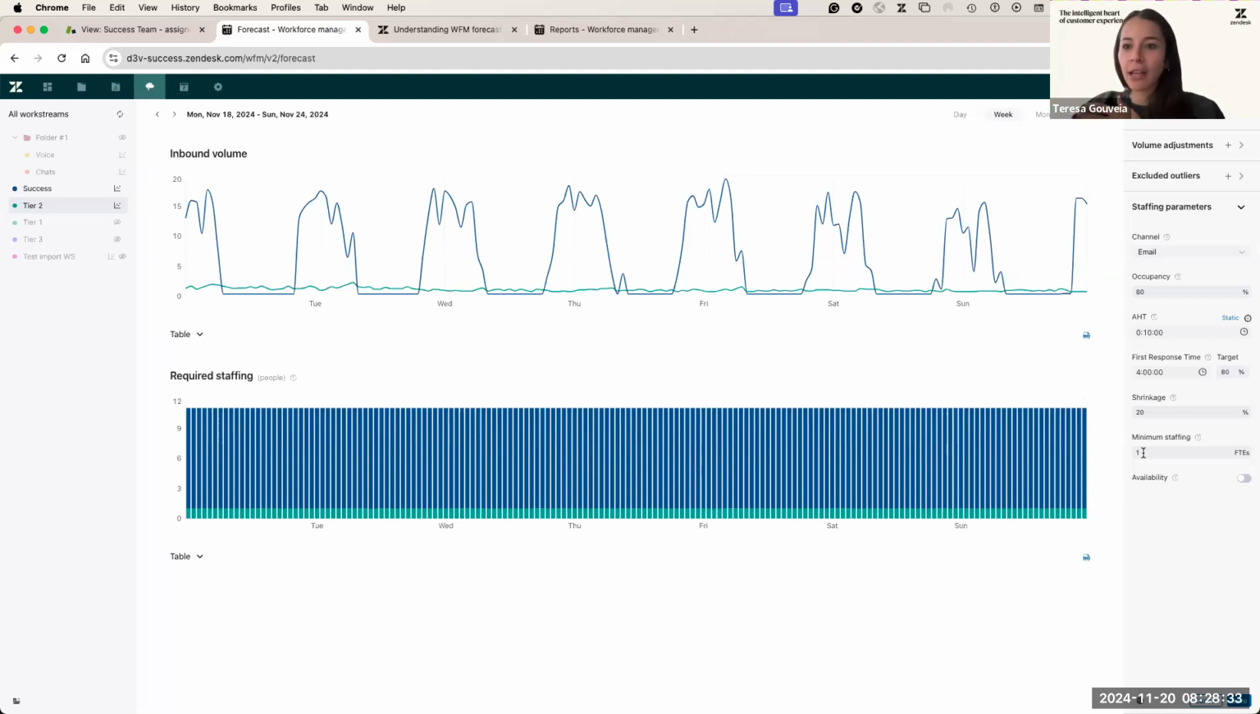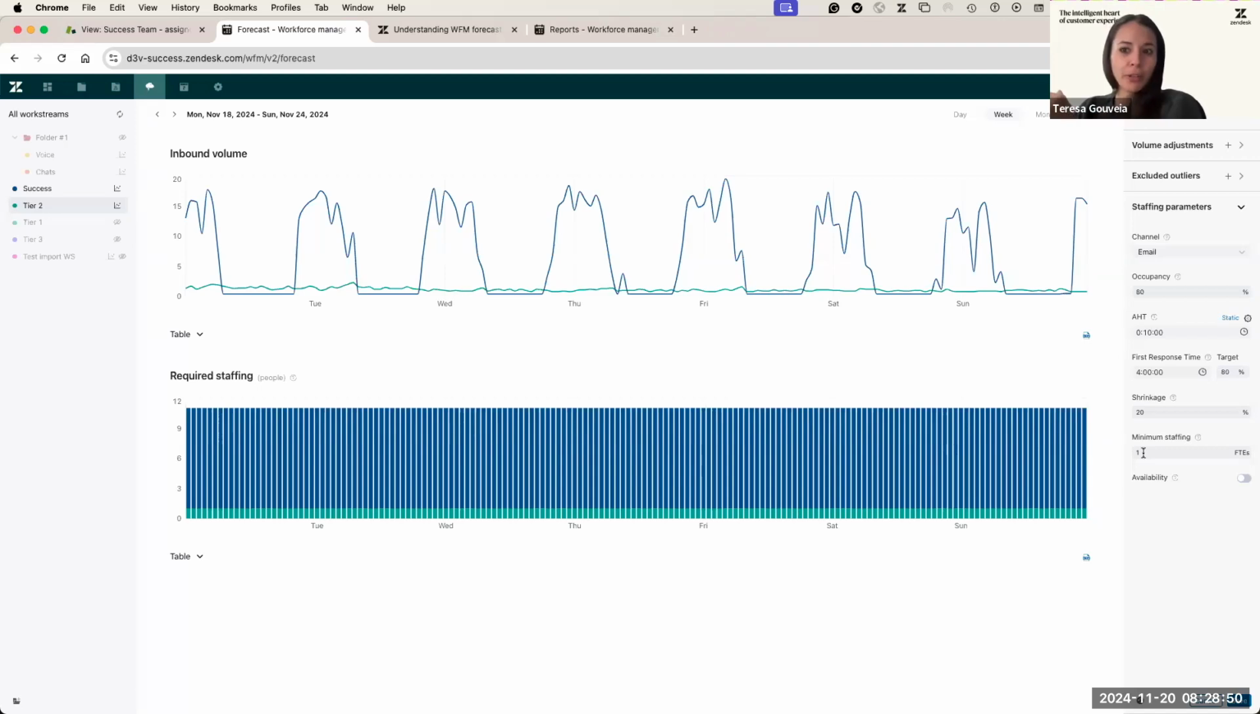Let's say that you have, again, I like to put the example of live channels versus non-live channels. If you have a live channel, you might want to play with the minimum staffing and add a higher number for live channels, just to make sure that when we are generating the schedule, that adds a bit more weight in the generation of the schedule.